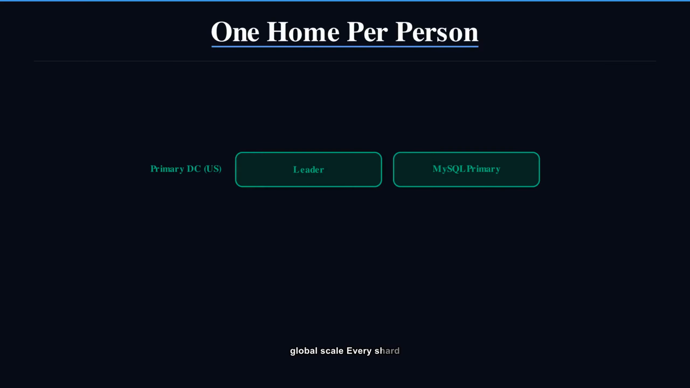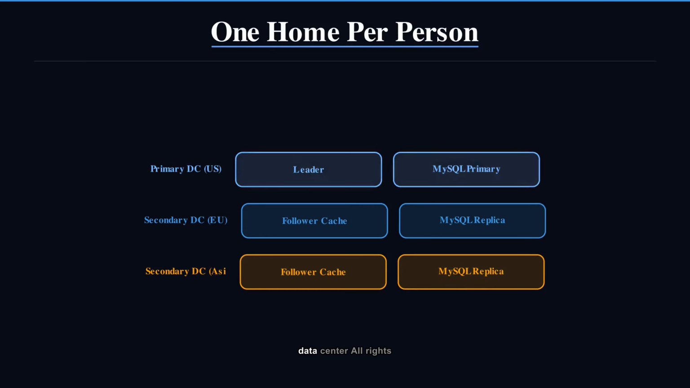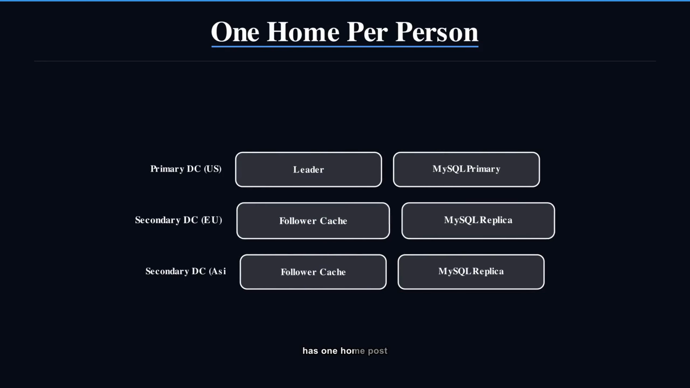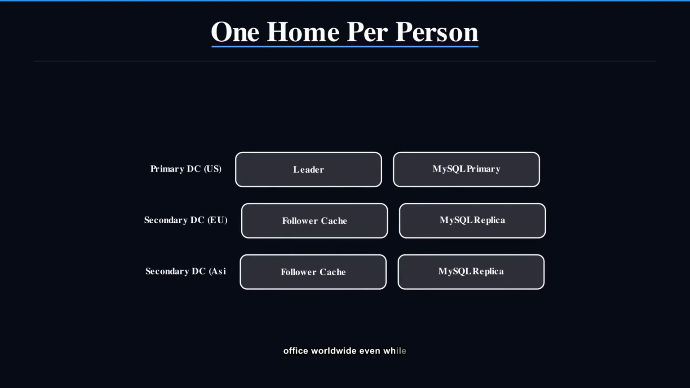Zoom out to global scale. Every shard has exactly one primary data center. All writes for that shard go there. Other data centers hold read-only followers, kept in sync by async replication. Every person has one home post office worldwide, even while local branches everywhere hand you your mail.